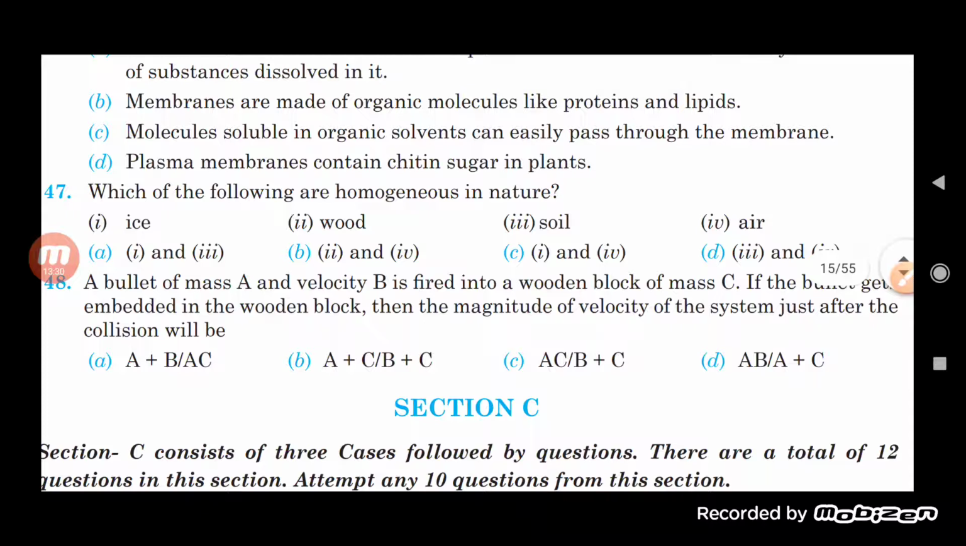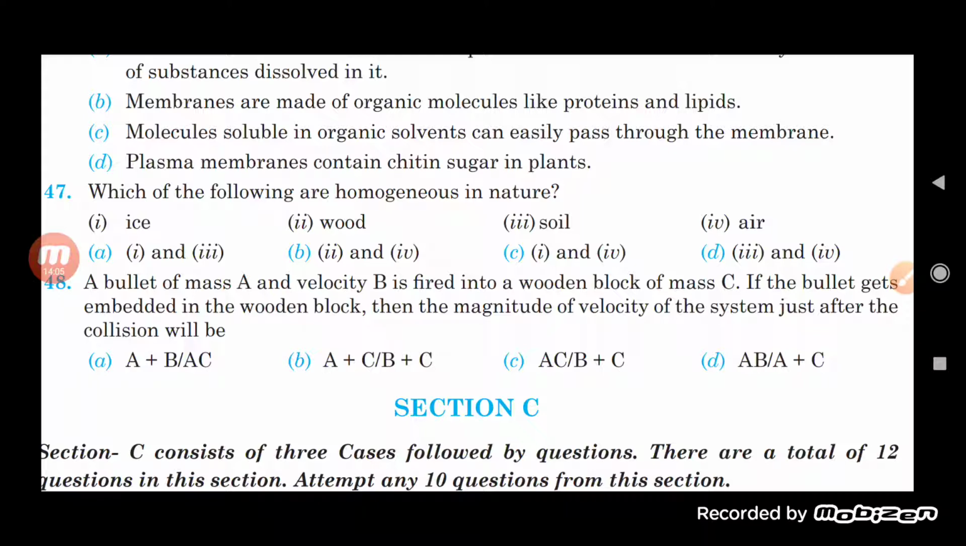Which of the following are homogeneous in nature? Here you will see it is ice, wood, soil and air. According to that, you know that ice is made up of water. Water is a compound only, so it shows the properties of a compound only. That is why it will be homogeneous in nature.